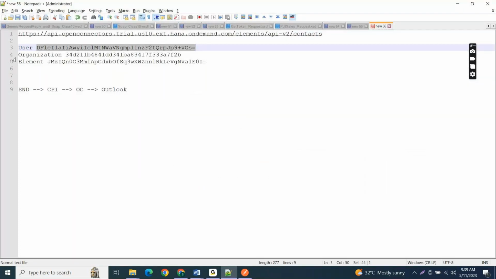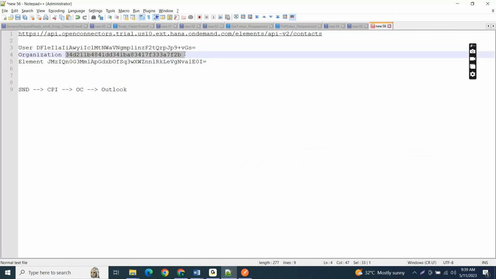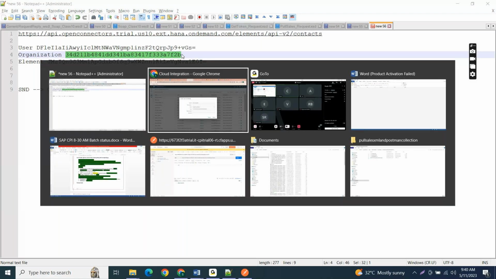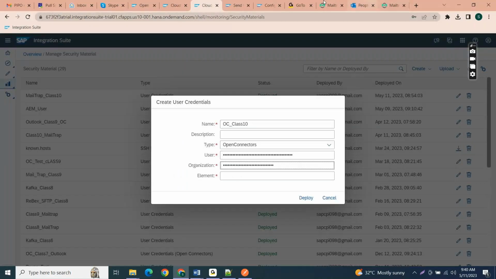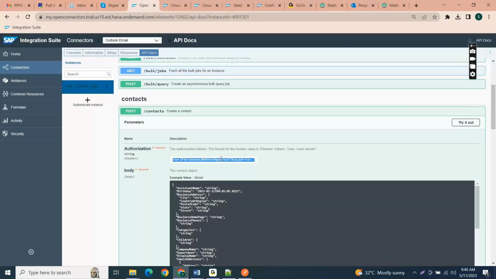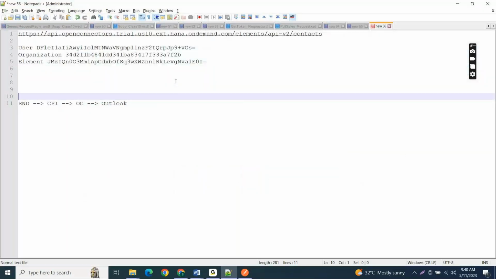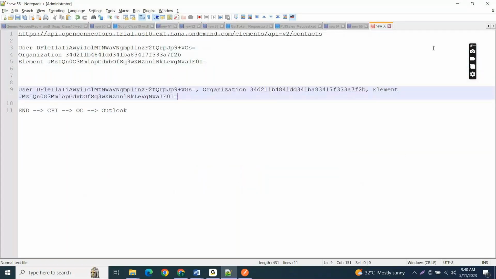And finally we have to place the element, only, right? It doesn't require any equals. Let me check that one. Okay, it doesn't require equals. So the element is this one.